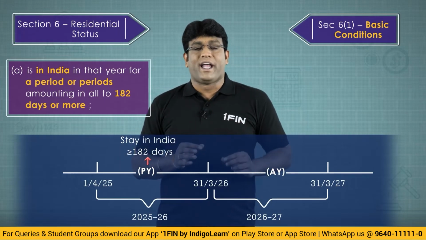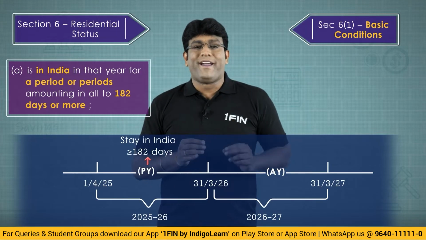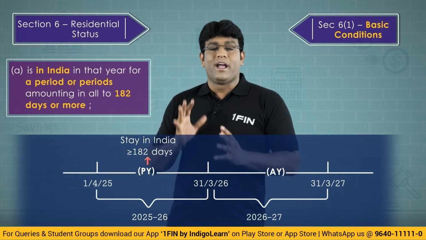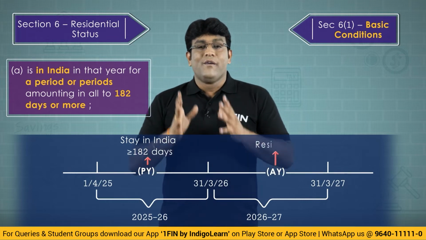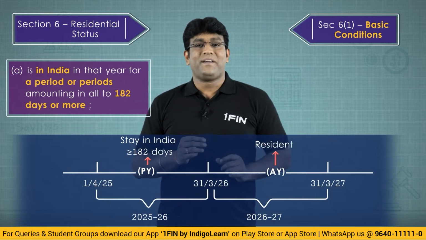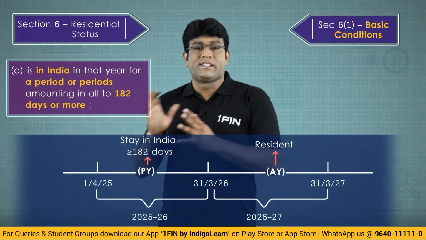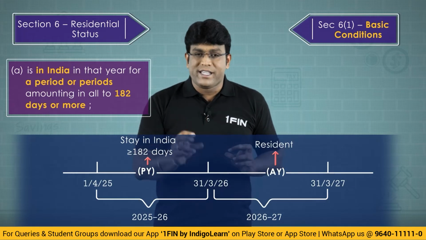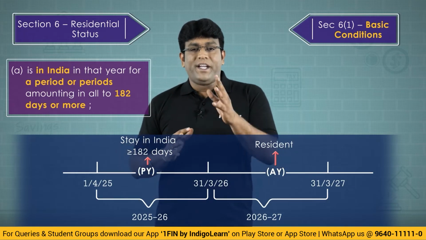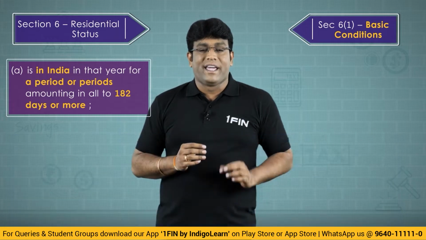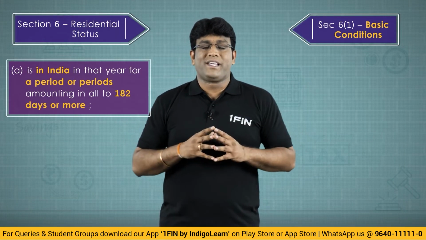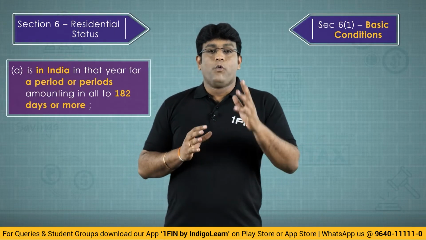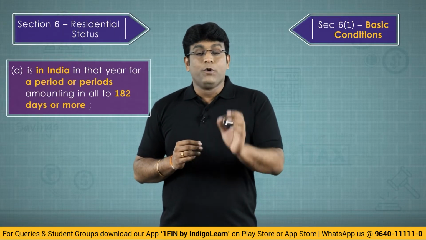if during that previous year he is in India for a period of 182 days or more, then for assessment year 26-27, we will regard him as a resident. Because for assessment year 26-27, previous year is 25-26. So in 25-26, if he stays in India for a period of 182 days or more, he is regarded as a resident. So friends, what is the first basic condition? First basic condition says he must be in India for a period of 182 days or more during the previous